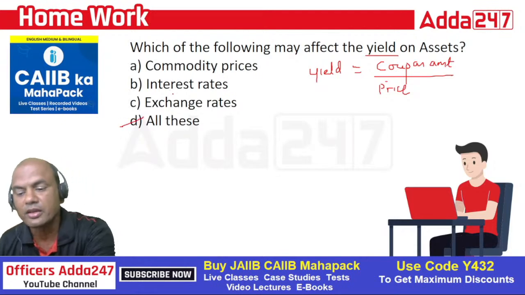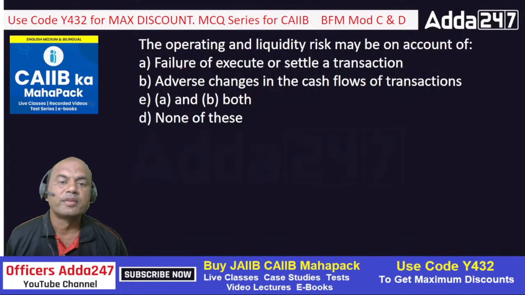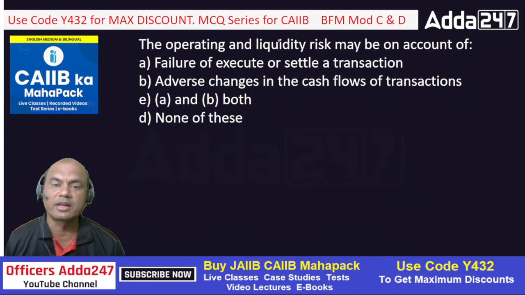Next one. The operating and the liquidity risk may be on account of what? Failure to execute or settle a transaction. Operating risk is basically related to operations, means the daily working of the bank.